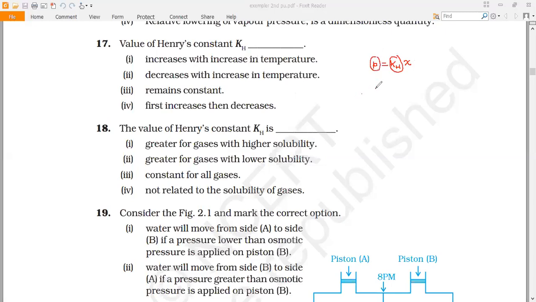As we know, an increase in temperature increases the vapor pressure or the partial pressure of the gas. As a result, Kh is directly proportional, so it increases with increase in temperature. So that is the right option, and the remaining options are not correct. The correct option for the question is option 1.